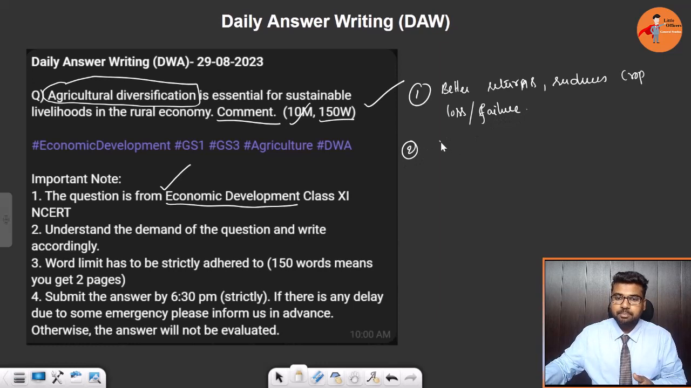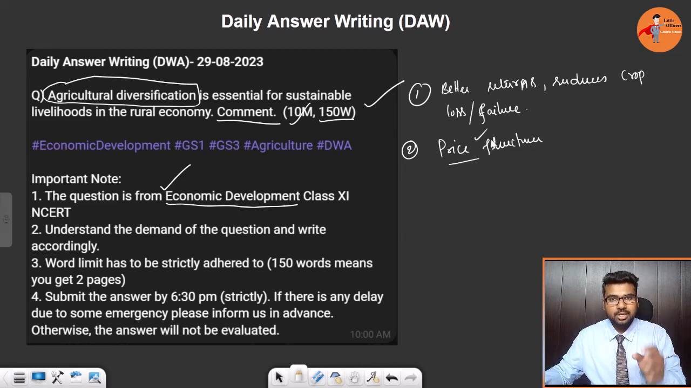One more thing, price fluctuations. Suppose you have more than 2-3 crops in the agricultural field. If the price of one agricultural output is low, you can have something else which is going to balance it out. So it will reduce price fluctuations.